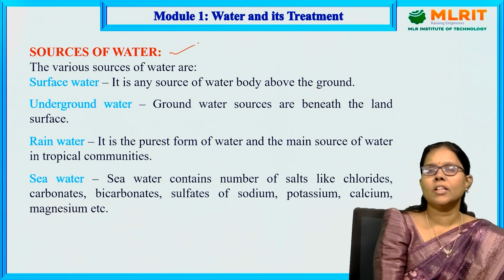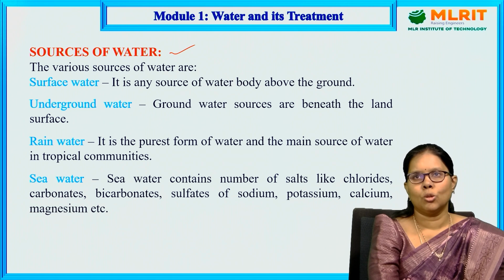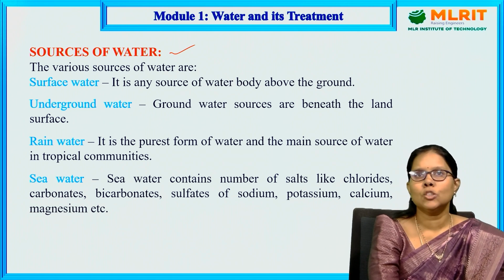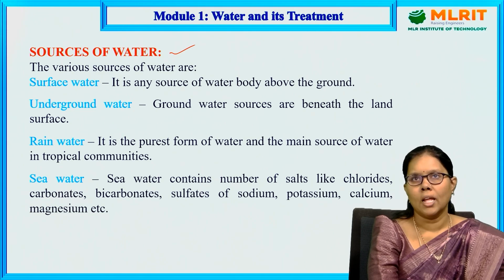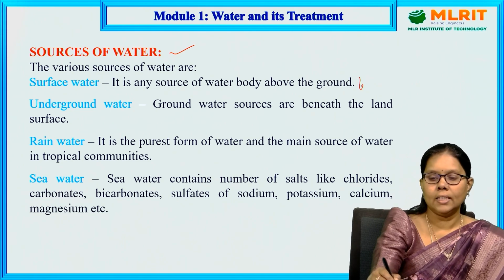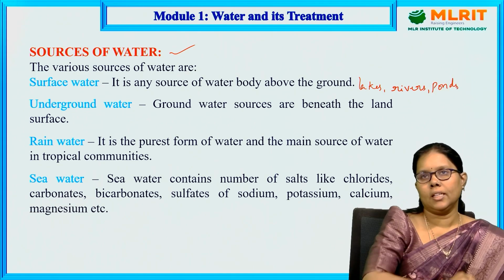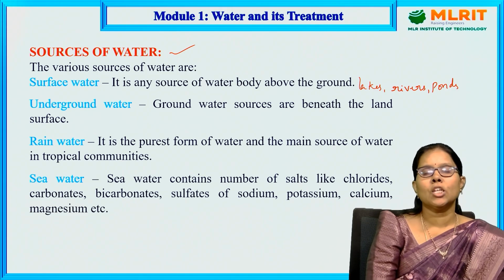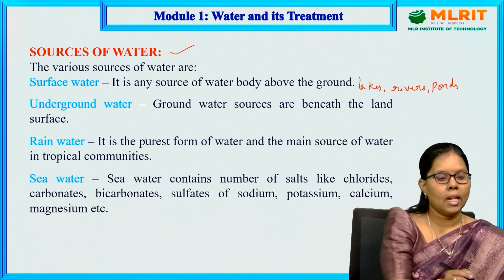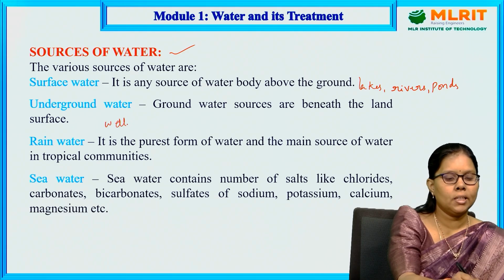So there are various sources of water on the earth. One is surface water. It is any source of water body above the ground, like lakes, rivers, ponds, streams, etc. Underground water: the groundwater sources are beneath the land surface, like wells, springs, water springs.